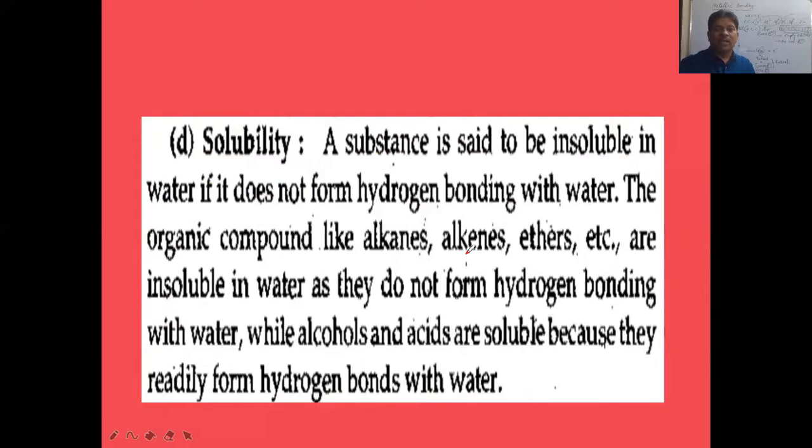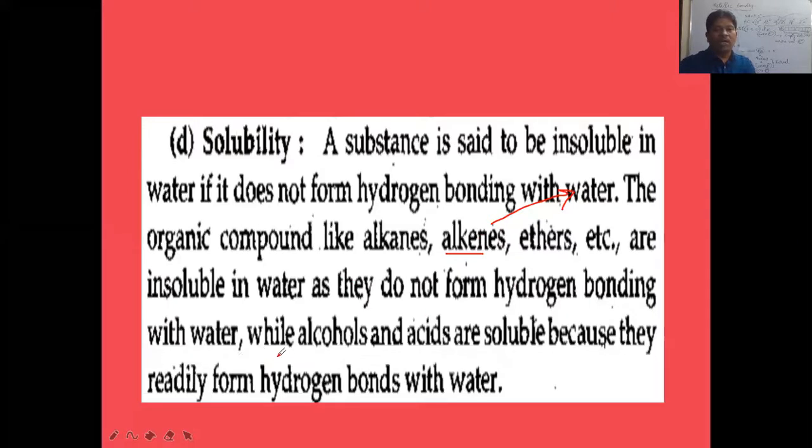Suppose alkenes. Alkenes, when dissolved in water, cannot form hydrogen bonding with water. The alkenes cannot form hydrogen bonding with water. That is why the alkenes are not soluble in water. They cannot be dissolved. Both ethers and alkenes cannot be dissolved in water because they are not able to form what? As they are not able to form hydrogen bonding with water. So these alkenes and ethers are insoluble in water as they cannot form hydrogen bonding with water.